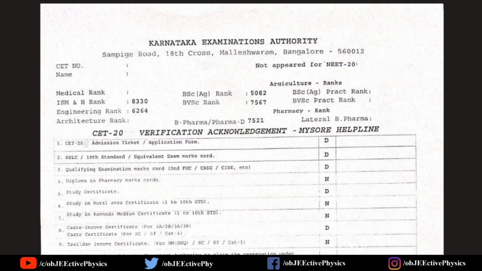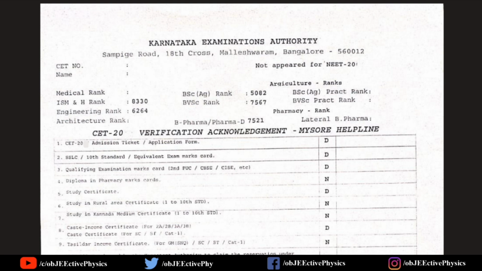This is a copy of the acknowledgement given to the student by KEA after successful counseling procedure and verification of documents. See here, Karnataka Examinations Authority address, and CET number and name will be printed here.